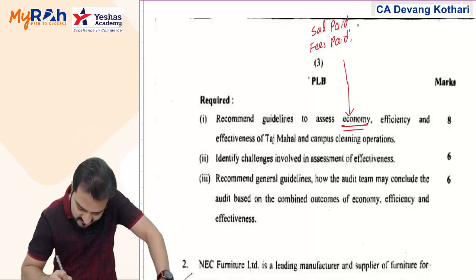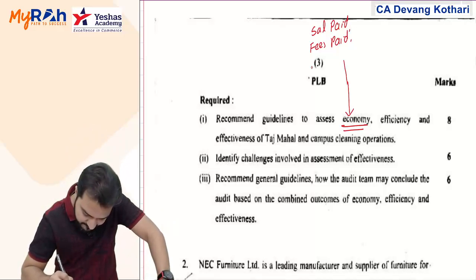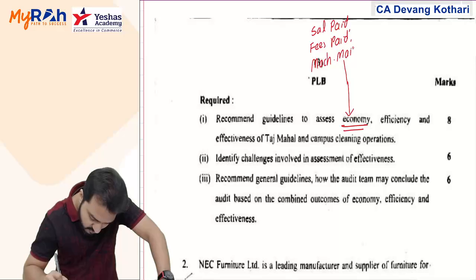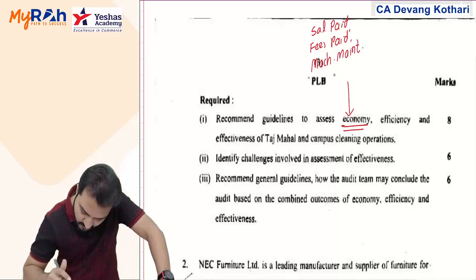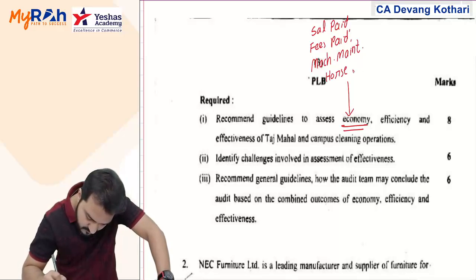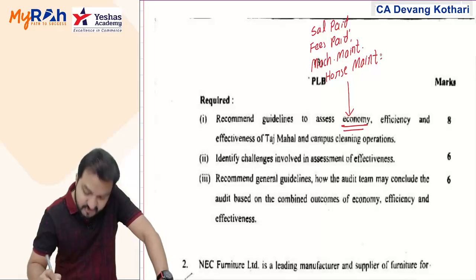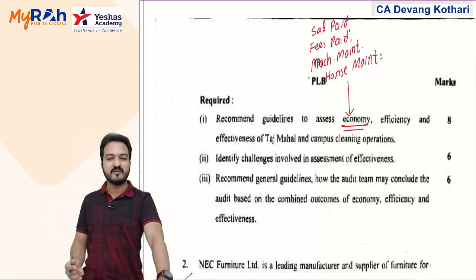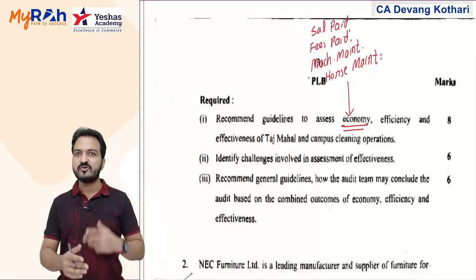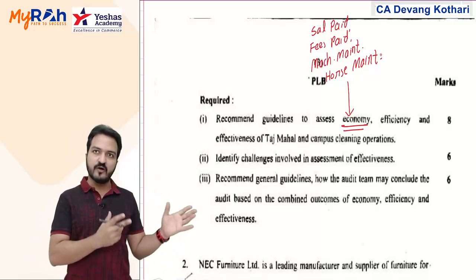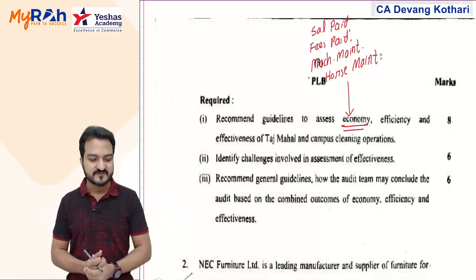You also consider the cost of machine maintenance, or the cost of horses maintenance. You need to feed them and all. All these costs you need to keep a track of. That will be falling under economy of operations.